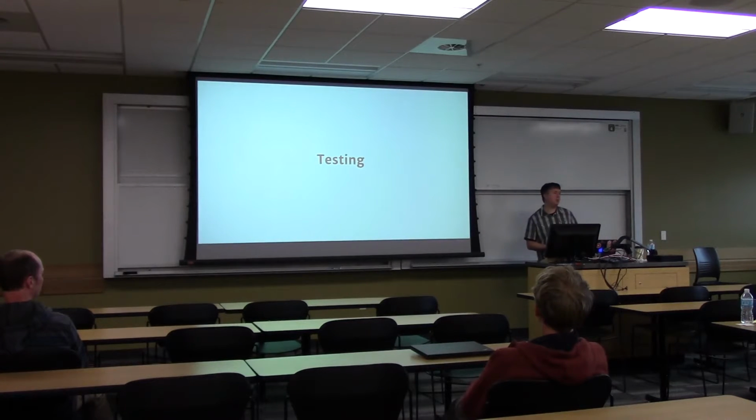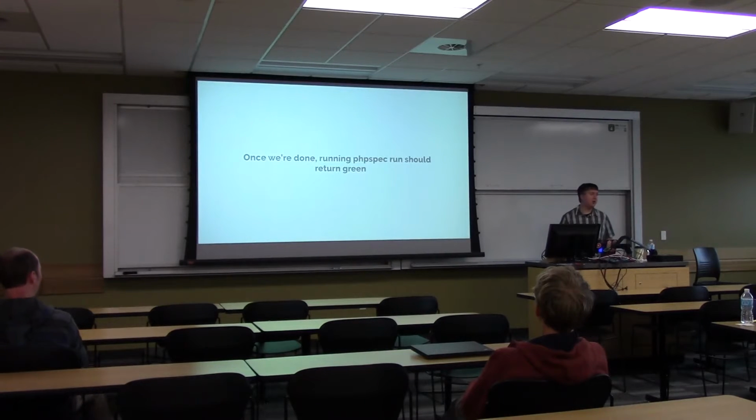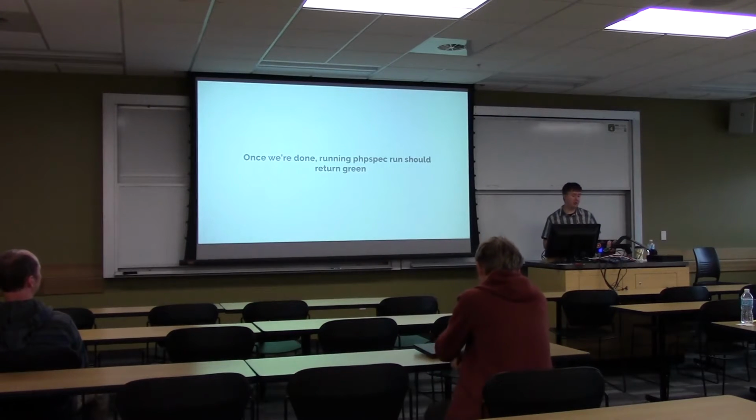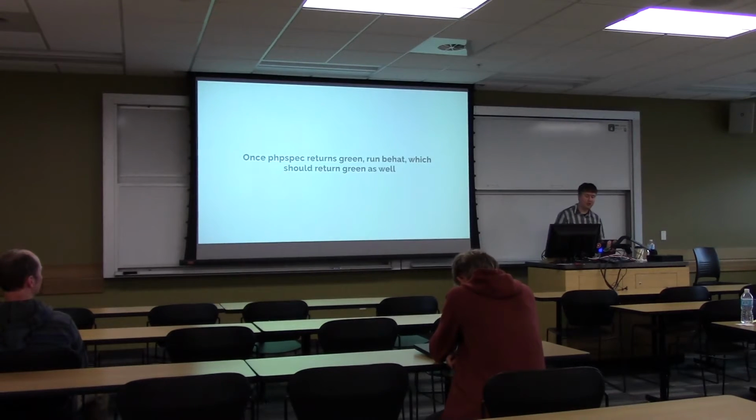So not only has Behat and PHPSpec helped us know where we need to write the code and what code we need to write, it also builds test coverage. So you run PHPSpec, which literally is just phpspec run, and it should return green. What that means is it's gone through and tested, and made sure that the class Fitbit exists, and that when it called each of those functions in the class Fitbit, they returned the expected data. So once you get PHPSpec returning green, you know your application logic is good, and you run Behat. That's when Behat is going to use Mink, run a web browser, and actually test the application for you, and that should return green as well now.